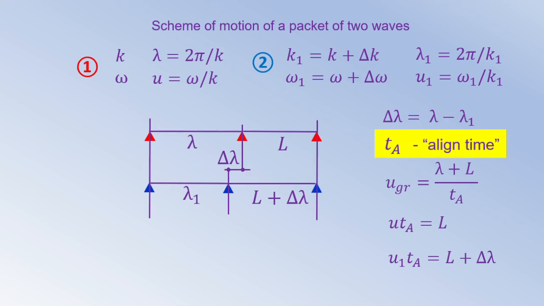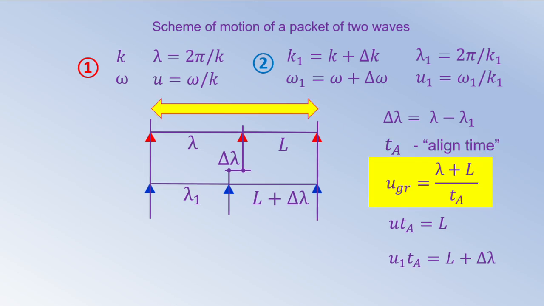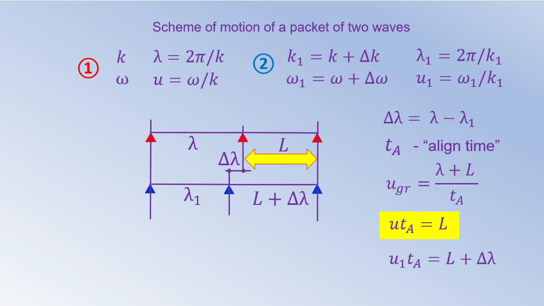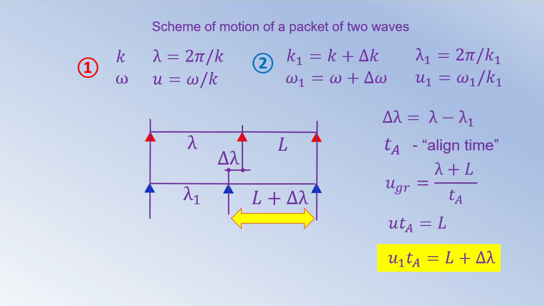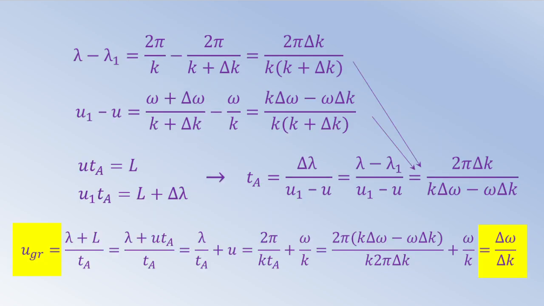Within this time interval, the center of the packet will cover the distance L plus lambda, that is, its speed will be L plus lambda over ta. Moving at speed u after time ta, the right crest of the first wave will cover some distance L. The right hump of the second wave will cover the distance L plus delta lambda at speed u sub 1 within the same time. After not too complex but slightly cumbersome transformations, we can obtain a simple relation that the group velocity is equal to the ratio of delta omega over delta k.